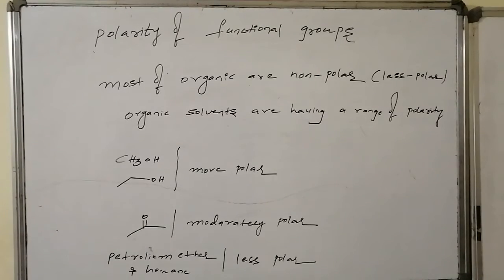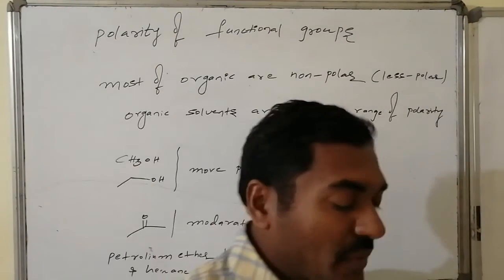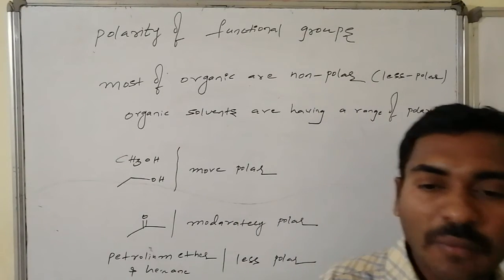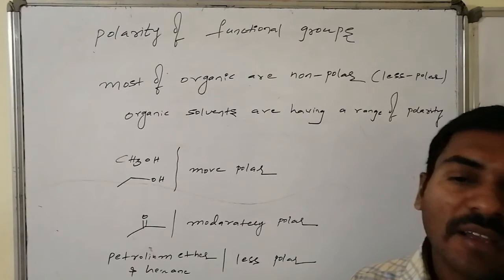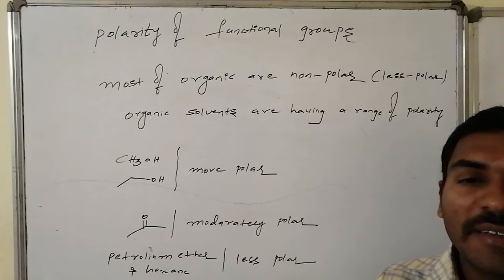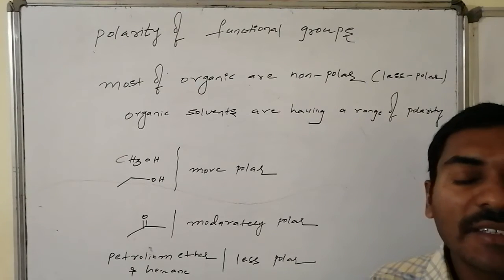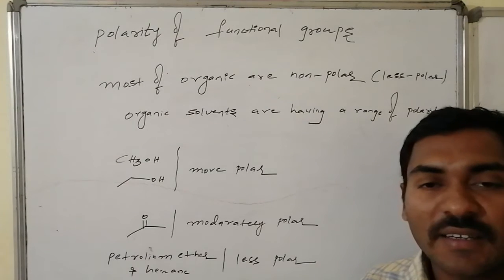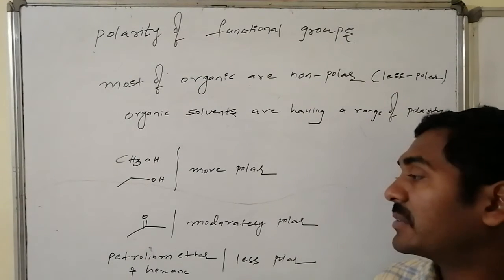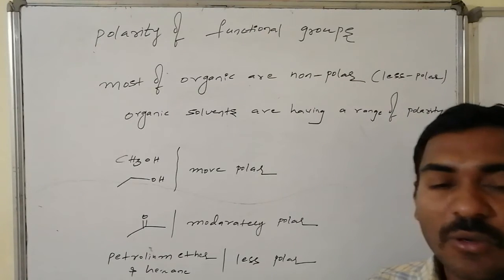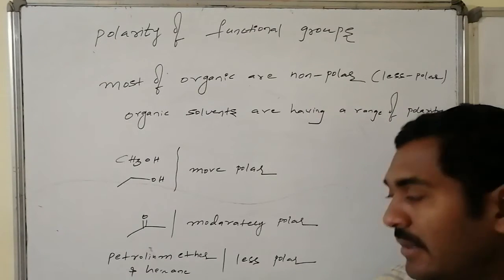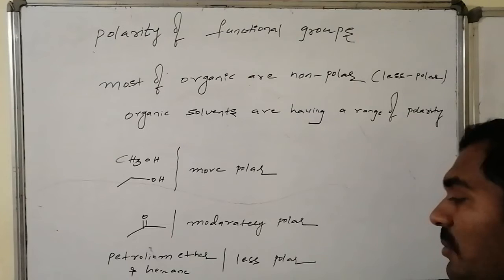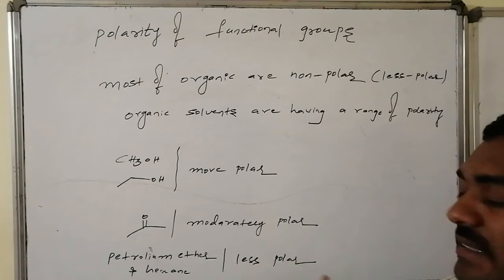In case of general organic solvents, if you go for organic compounds, they are generally less polar, otherwise non-polar systems compared to the remaining systems. Whereas organic solvents maintain a broad range of polarity. If I arrange some of the known organic solvents in order, alcohols are more polar, in that methanol and ethanol, especially methanol is more polar compared to ethanol. Acetone, a lower carbonyl system, has moderate polarity. Whereas petroleum ethers as well as hexane, which do not have any functional groups, have very little polarity, and we can say these are non-polar systems also.